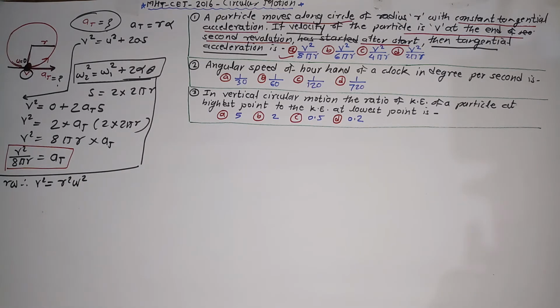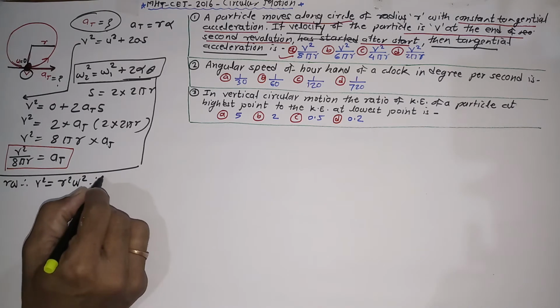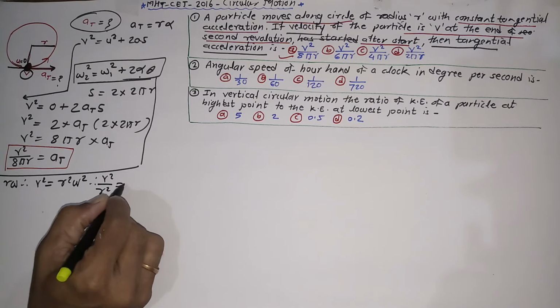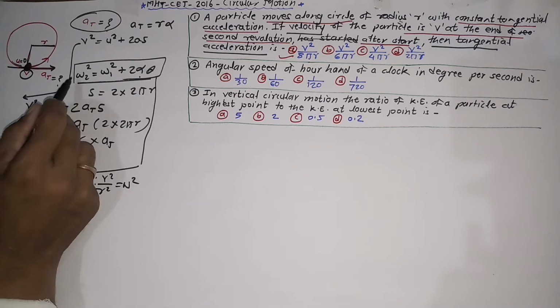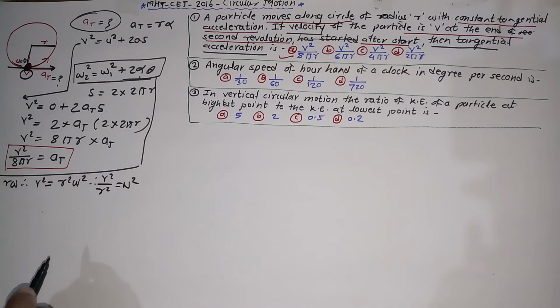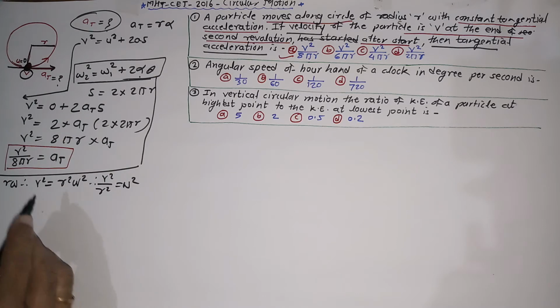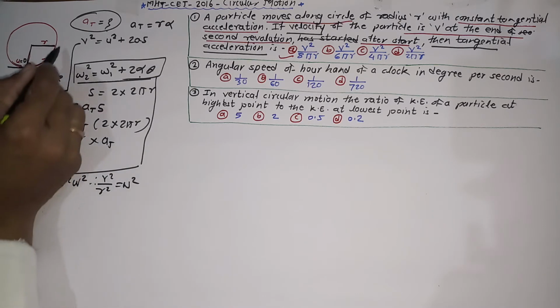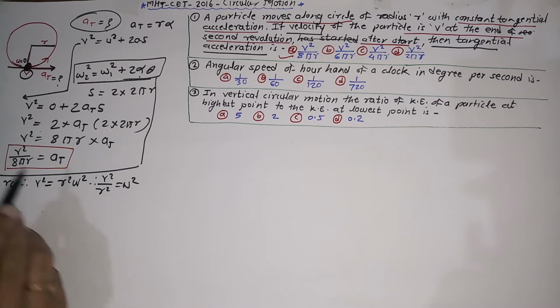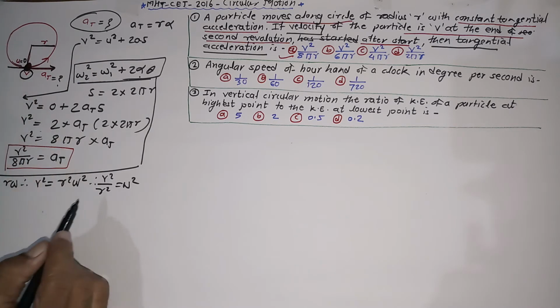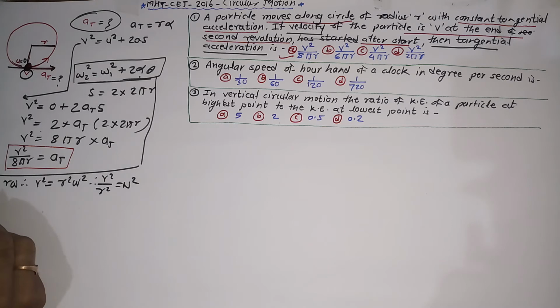So I can write the value of omega square as v square upon r square. What I have to do is put the value of omega square here and here also. Let me begin with omega 2 square, the final angular velocity. Omega 2 is related to the final velocity v.